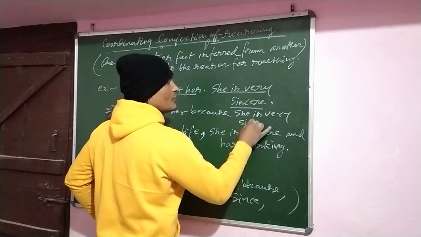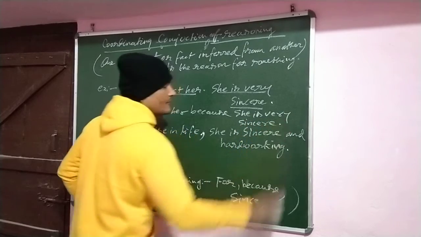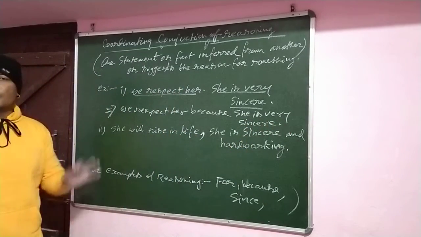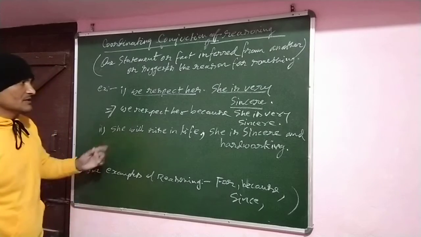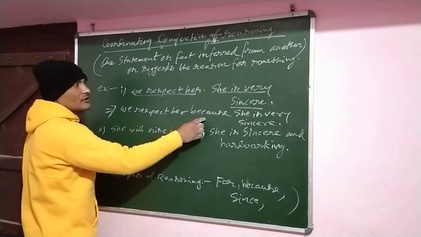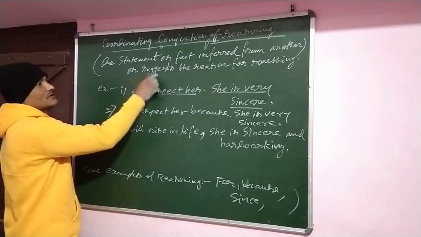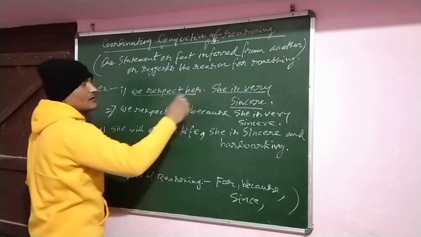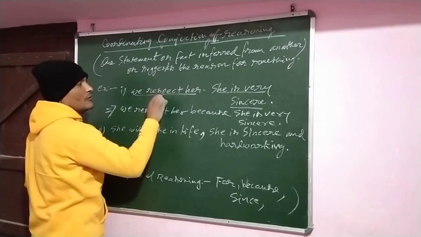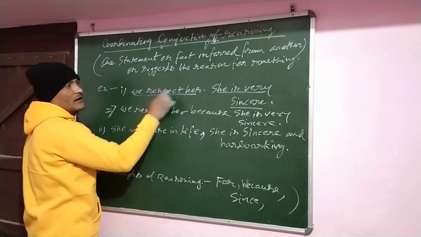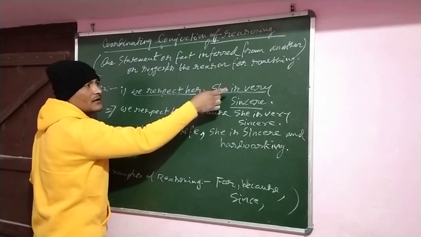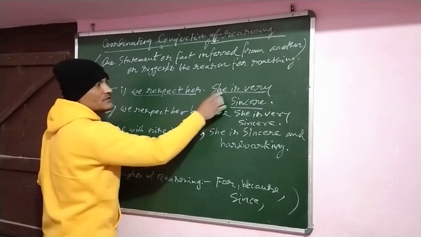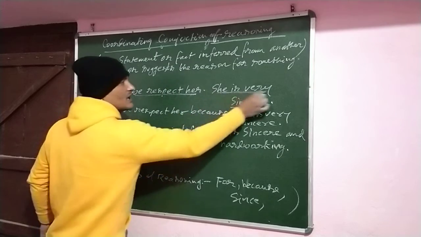sincere. क्योंकि वो बहुत ही sincere है, यानी कि वो बहुत ईमानदार है. So there is a reason. So that's why here it suggests the reason for something. Why we respect her? क्यों उसको हम लोग सम्मान करते हैं? क्योंकि because she is very sincere. This is the reason.